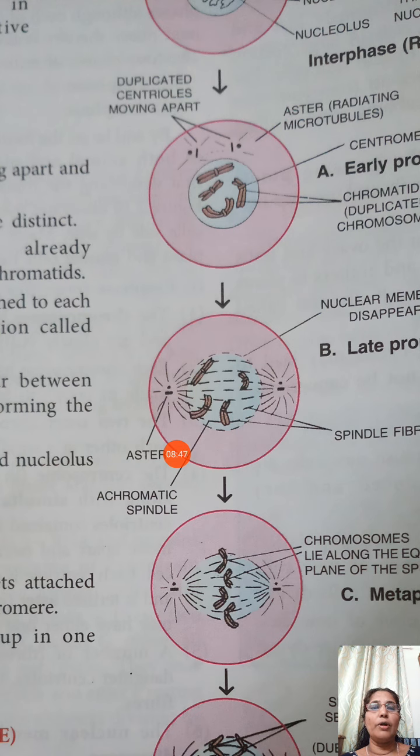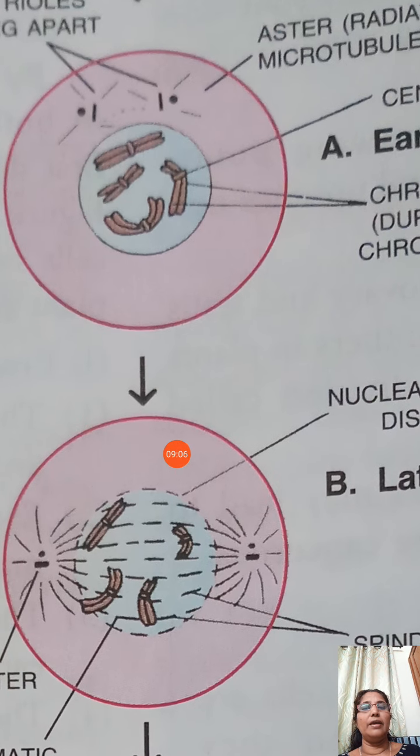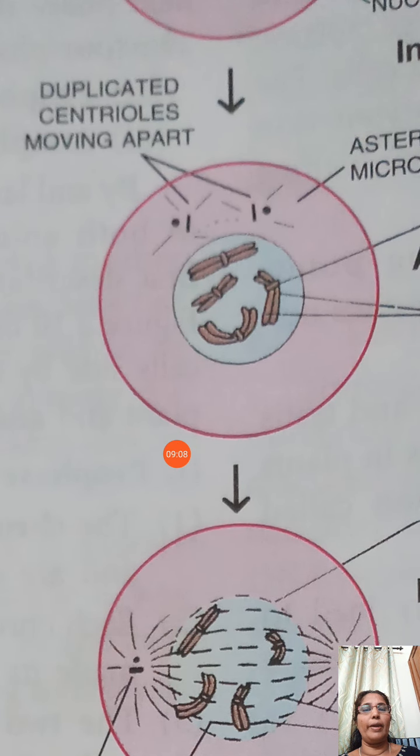Already they have microtubules. Then these centrioles first duplicate, and that is the start of cell division. The centrioles duplicate and start to move apart.